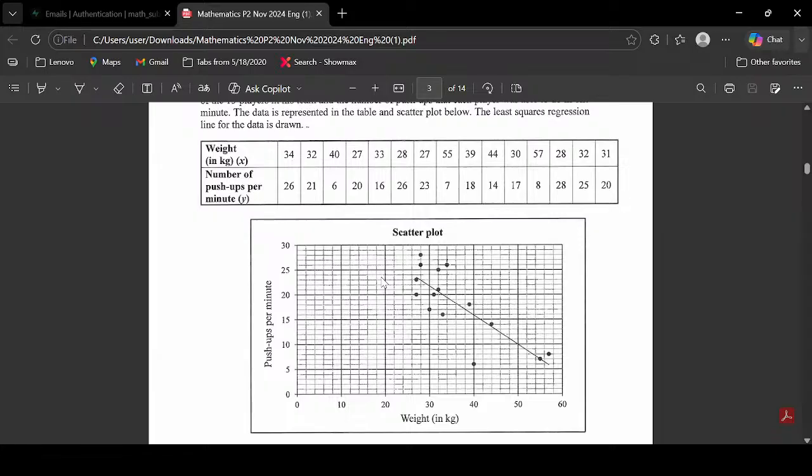Now we're going to do that, because every time we're given data in statistics, especially with correlation coefficient, we need to put it in our calculator. Before we answer any question, it doesn't matter the question, we are going to start by doing that.